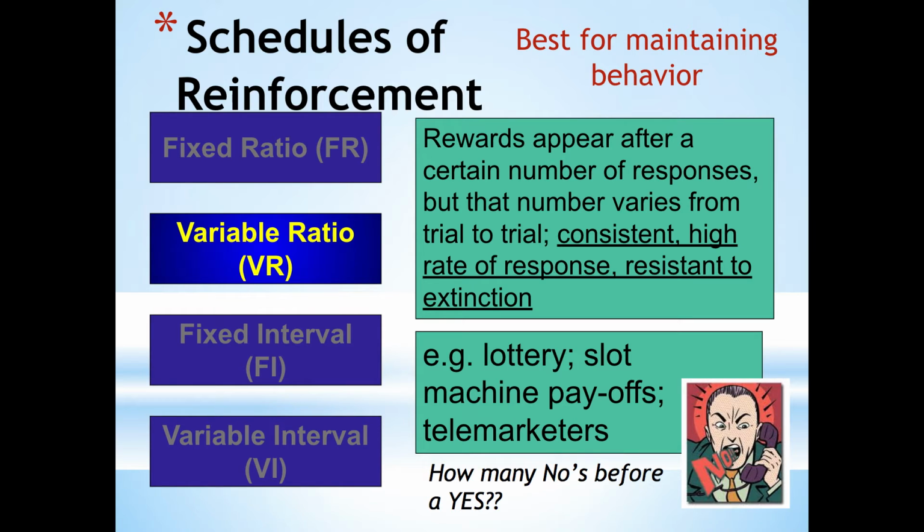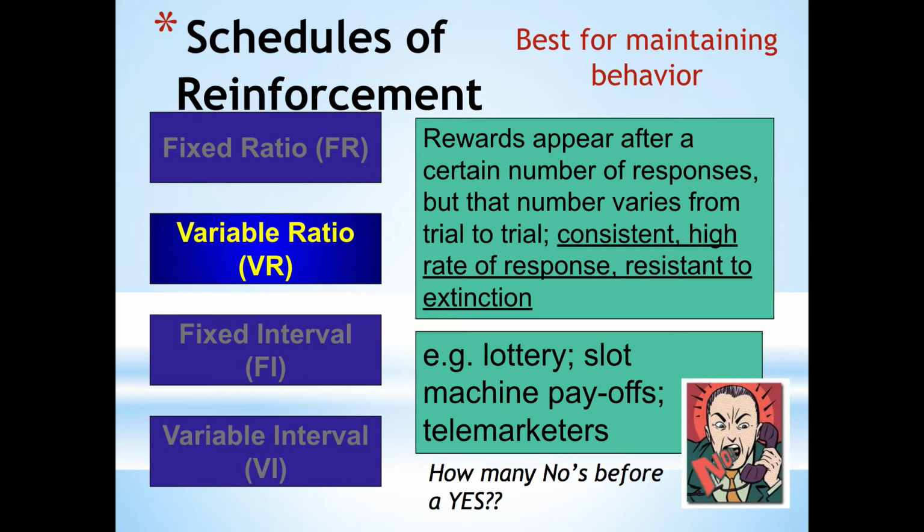and they're very resistant to extinction. Picture a rat in a Skinner box, and the rat knows that it's going to eventually receive reinforcement like a food pellet for pressing a bar, but it doesn't know how many times it has to press the bar until the pellet comes.